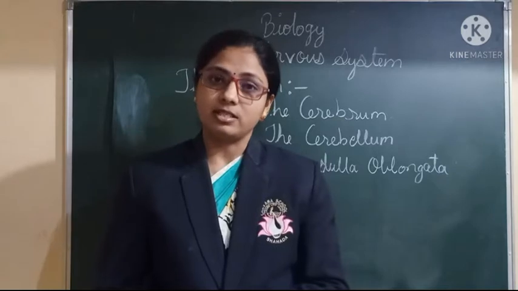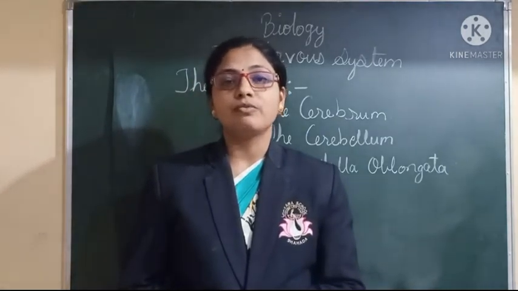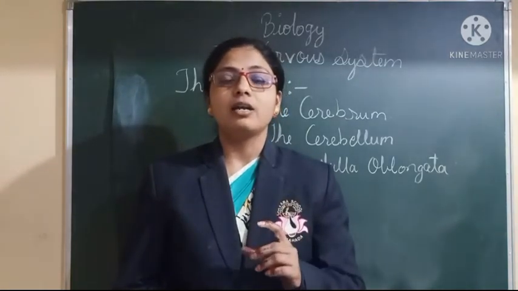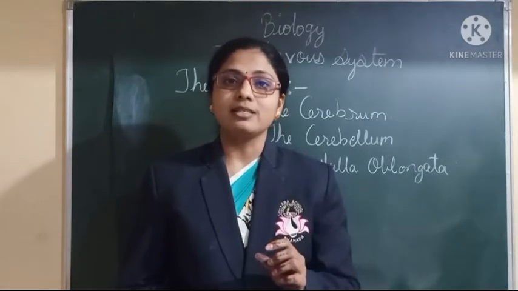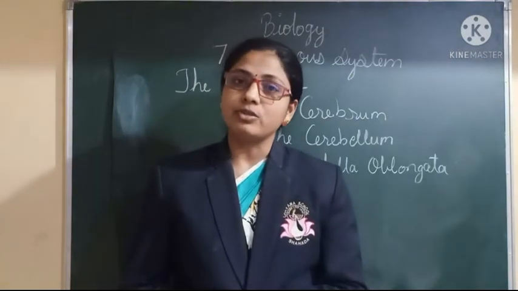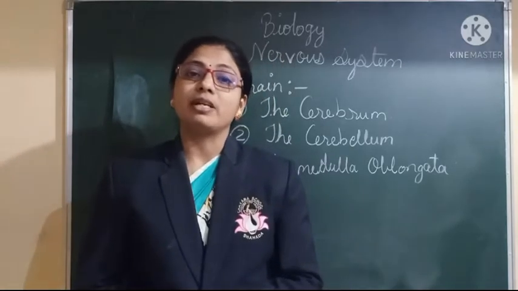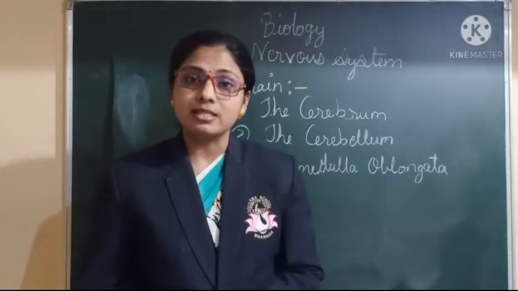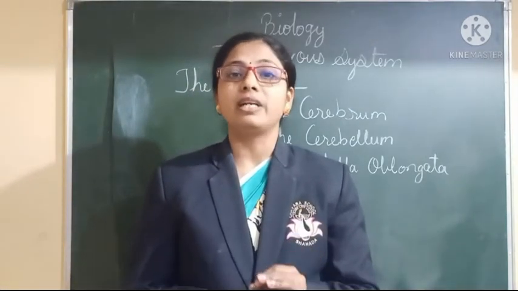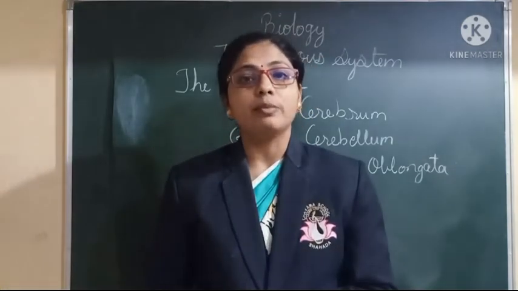The central nervous system consists of mainly two parts. The two most important parts are the spinal cord and the brain. Okay, so now we are going to study the brain. What do you understand by brain? What exactly does it consist of? How are the functions done by each part of the brain? That we are going to study now. So let us start with the brain.